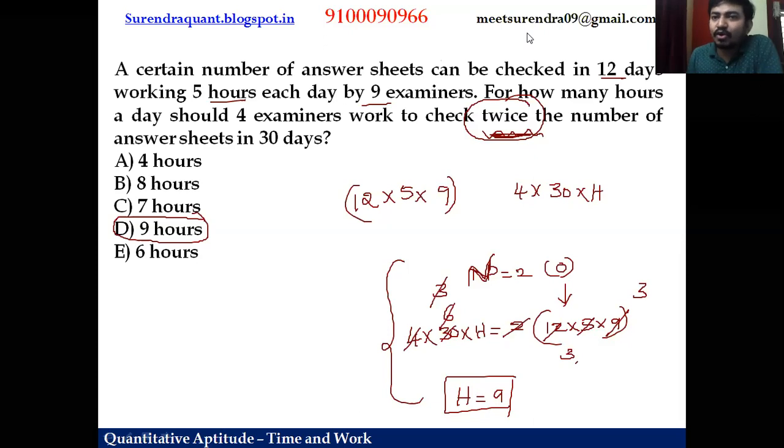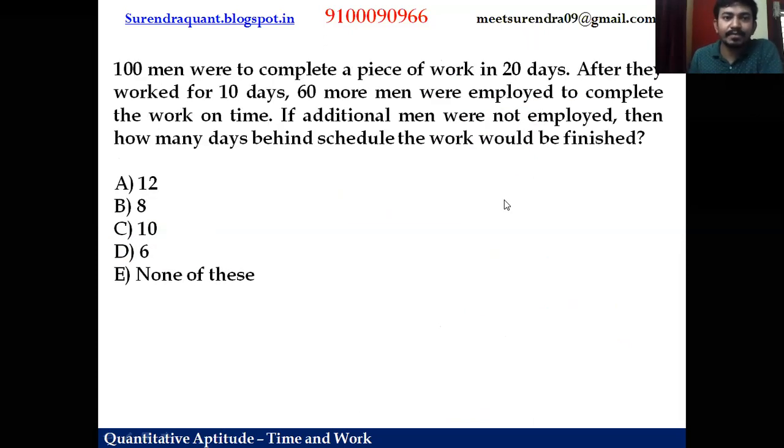Now, let's slowly increase the difficulty level. Now, let's see another question. This is a very good question, I can say. 100 men were to complete a piece of work in 20 days. After they work for 10 days, 60 more men were employed to complete the work on time. If additional men were not employed, then how many days behind the schedule would the work be finished?